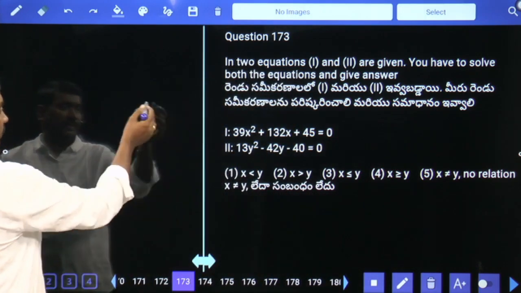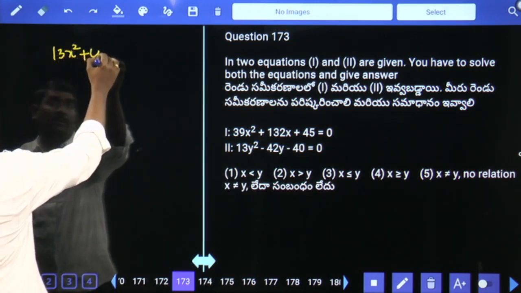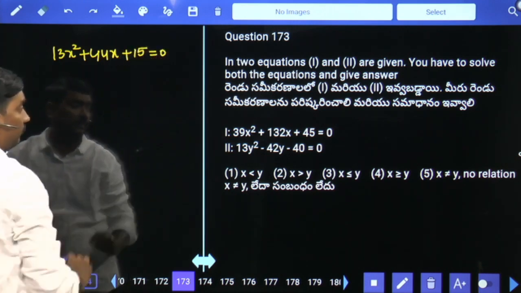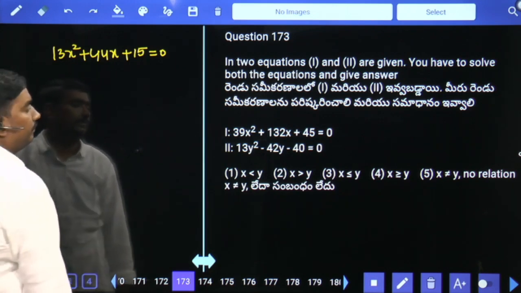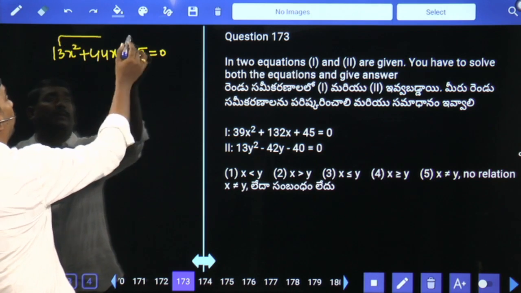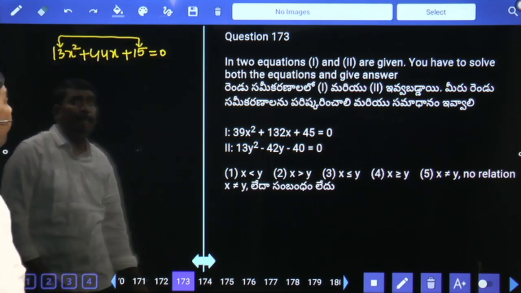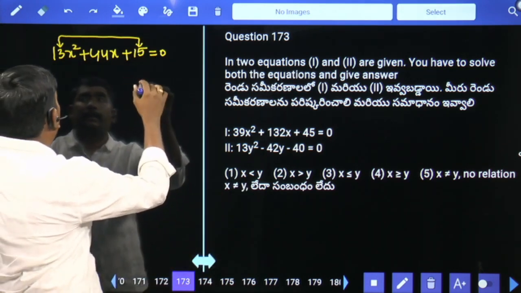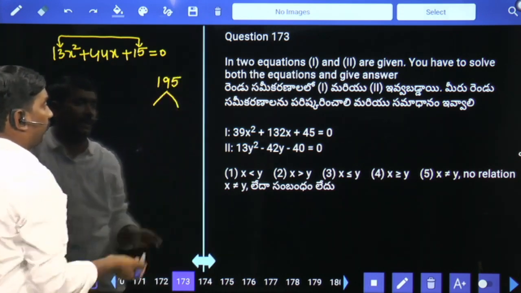Divide the first equation with 3: 13x square plus 44x plus 15 is equal to 0. If we multiply, we need to get 195.